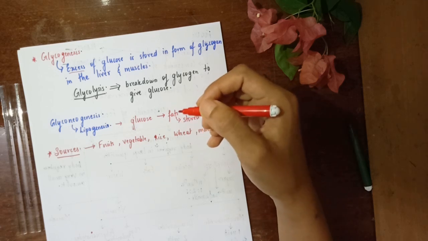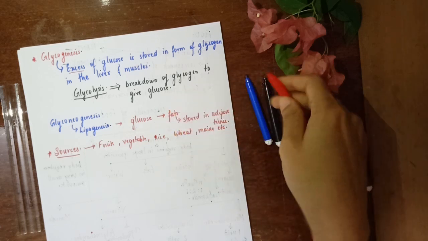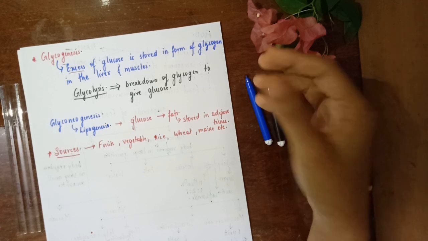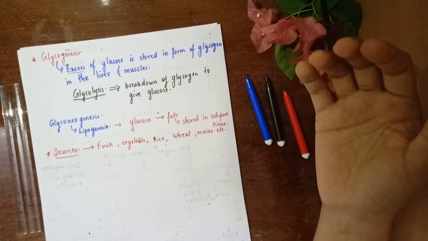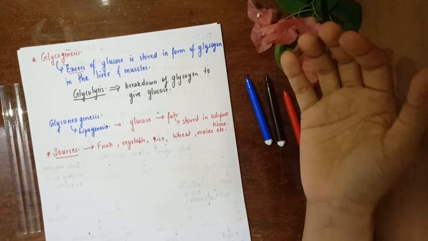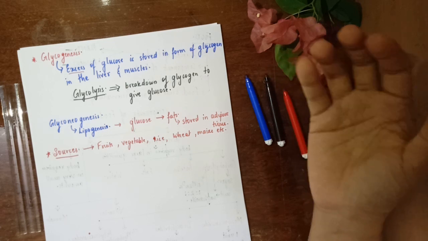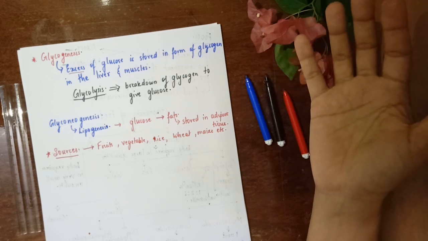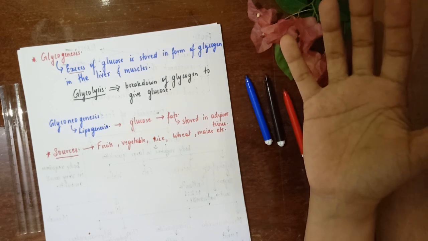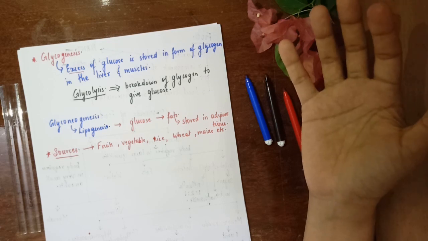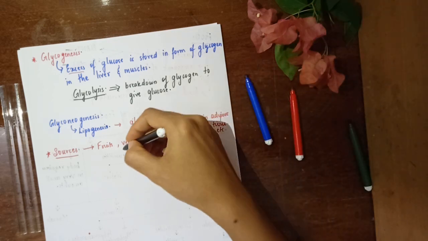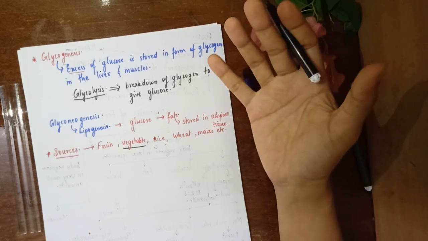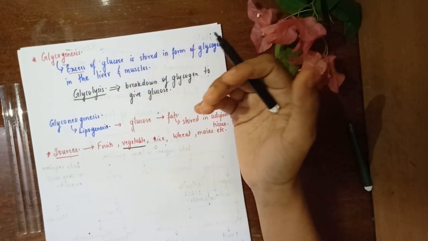I shall give you an easy tip to remember the sources of carbohydrate. Anything which is sweet to taste, for example, potatoes, sweet potatoes, they're sweet to taste. They are sources of carbohydrates. Rice has a natural sweetness in it. They are sources of carbohydrate. Fruits, they have sweetness in them. They are sources of carbohydrate. Vegetables have that roughage in them, not the fiber content which is made up of cellulose. So that is again a source of carbohydrate.